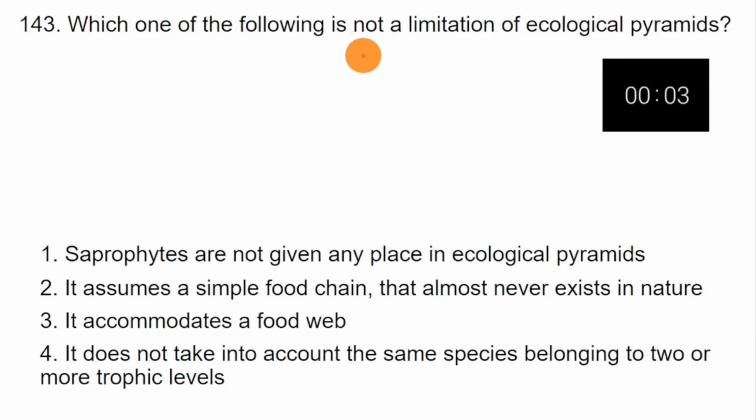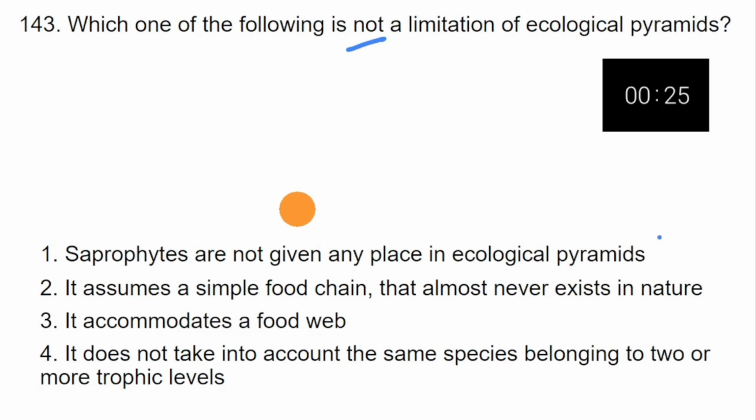Which one of the following is not a limitation of ecological pyramids? So you will have to identify. Three will definitely be limitations of ecological pyramids. Saprophytes are not given any place in ecological pyramids. Yes, it is a limitation of ecological pyramids. So this cannot be the answer.